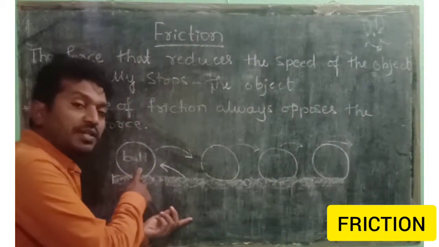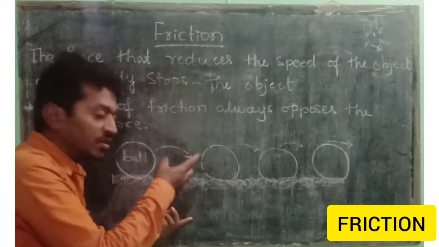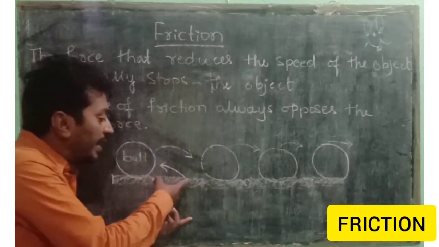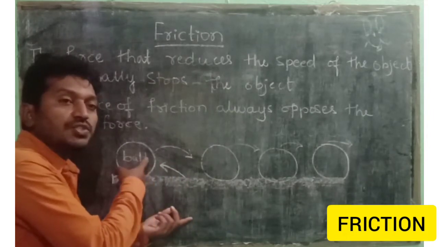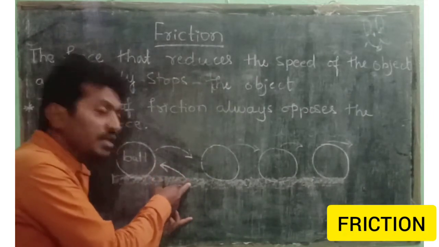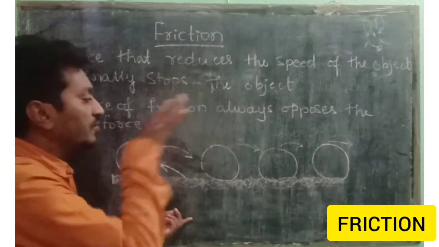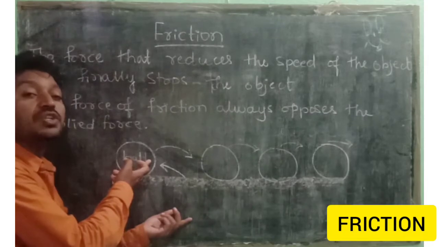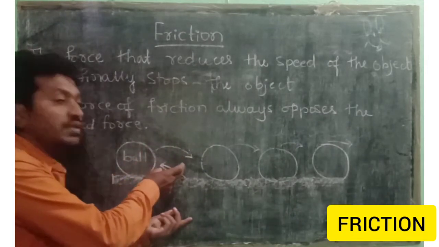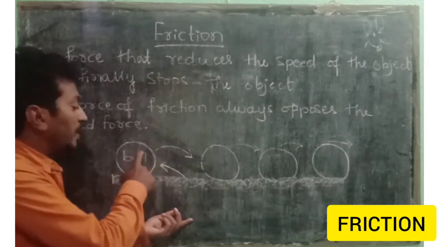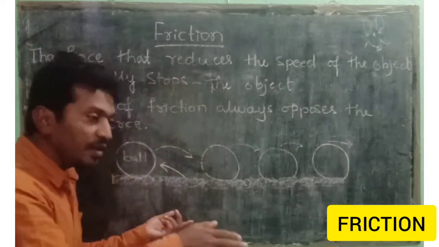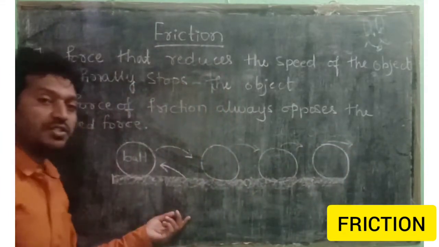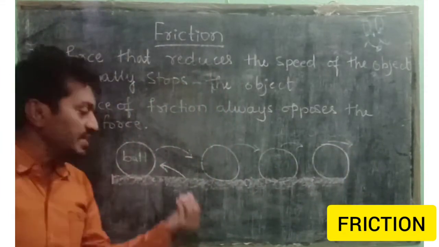When the ball is continuously moving on the ground, the ground is also applying force in the opposite direction of the ball. Only due to this opposite force, the speed of the ball reduces and finally the object stops.